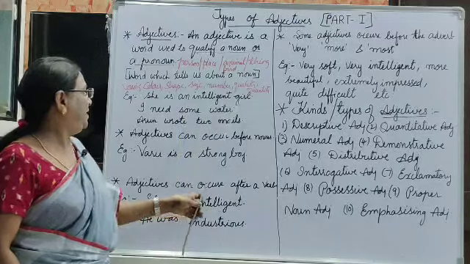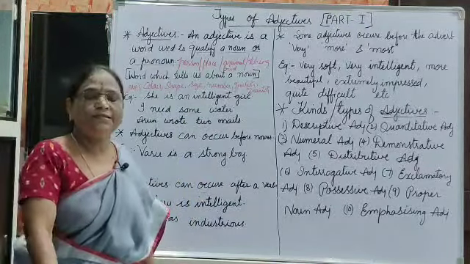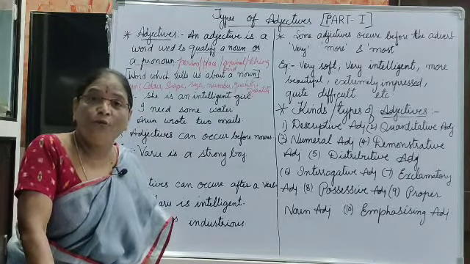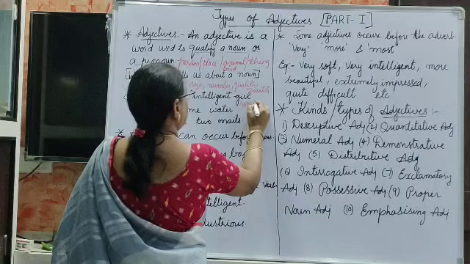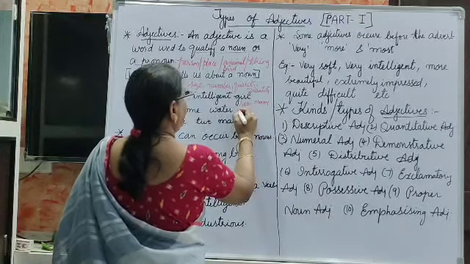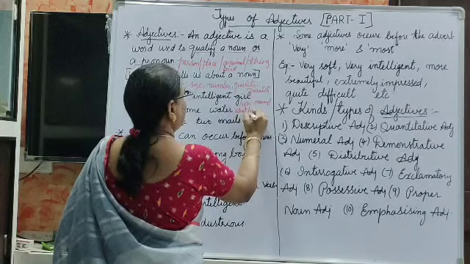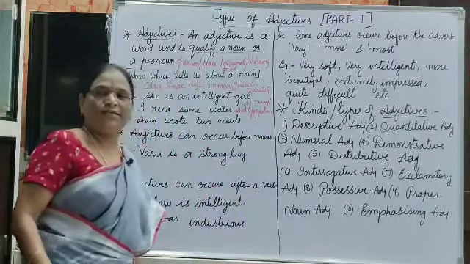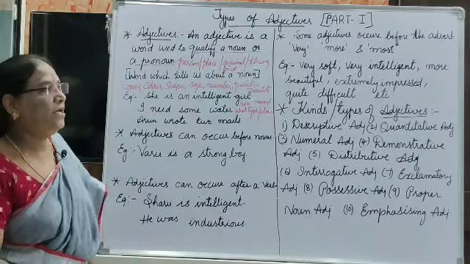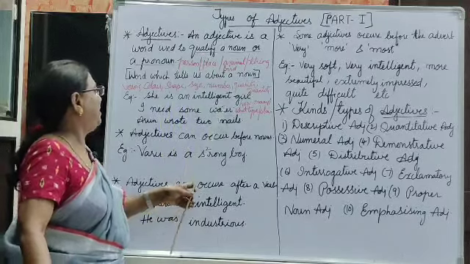She is an intelligent girl. And one more thing here: adjectives describe how much, how many, or what type, or what color, or what size, or what quality. Okay, it explains about these things. So here, she is an intelligent girl.